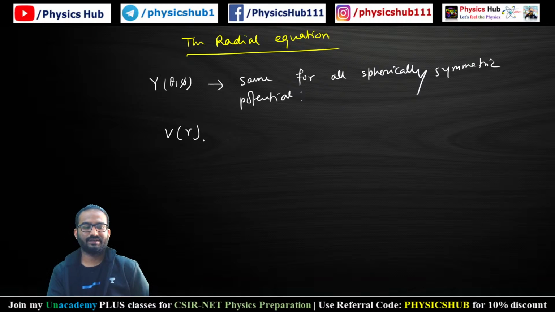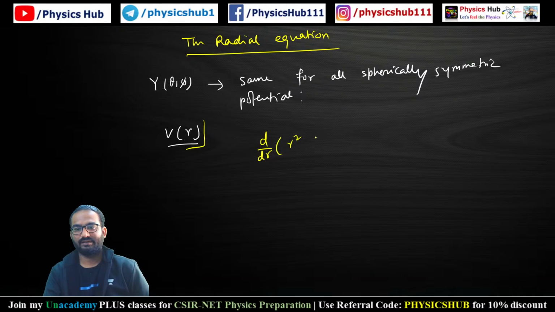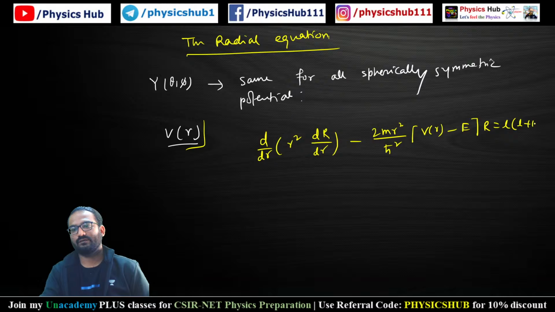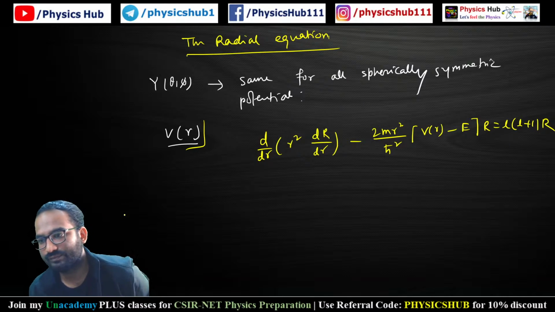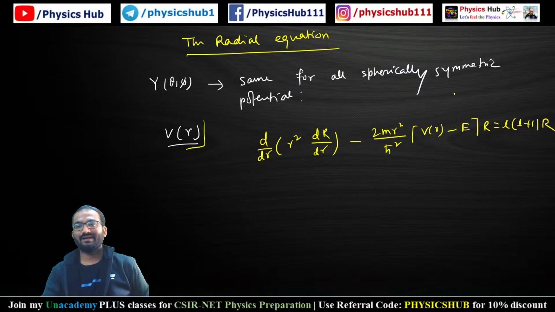We got the radial portion as d/dr of r square dR/dr, minus twice m r square divided by h cut square, V of r minus E, into R, equals l into l plus 1 into R. So we have generally got this one. We are taking now a general potential V of r.